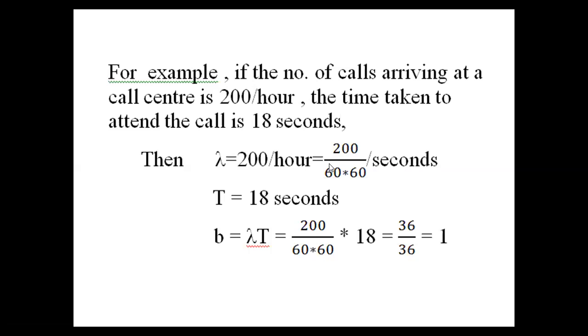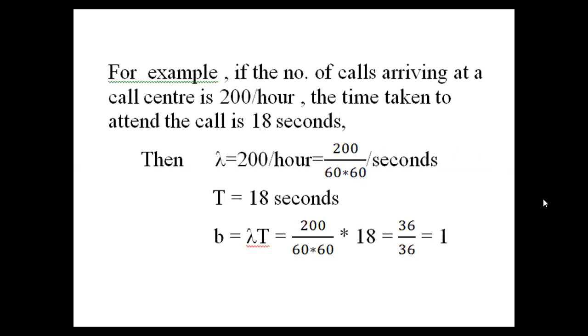Now, what is t here? The time taken to attend one call, that will be 18 seconds. Now the value for constant b is equal to lambda t. We know lambda is 200 by 60 into 60, and t is 18. By simplifying this, we get 36 by 36, so the final value for b is equal to 1. In this way, we calculate the constant for Poisson's density and distribution function.